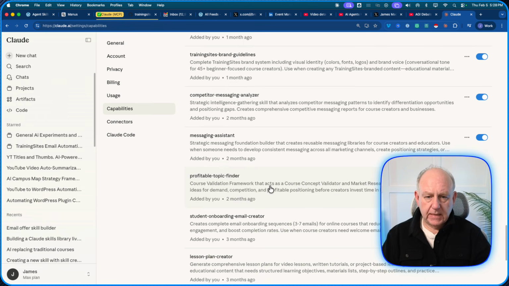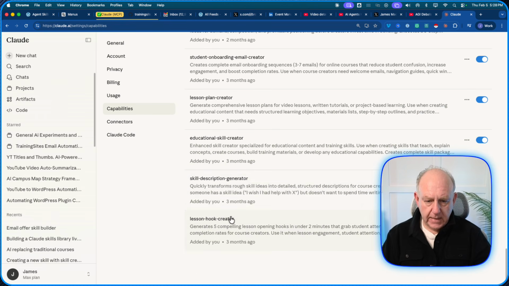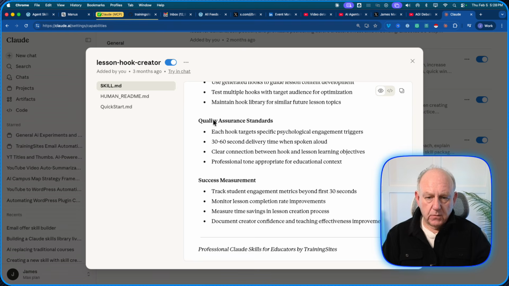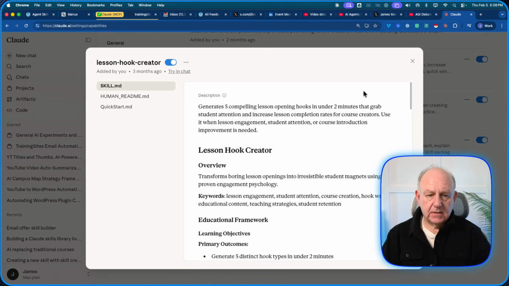I think it was the lesson hook one. Yeah, lesson hook creator. What this skill does, this is one that I had built before, is generate 5 compelling lesson opening hooks in under 2 minutes that grab students' attention and increase lesson completion rates for course creators. Use it when lesson engagement, student attention, and course introduction improvement is needed.